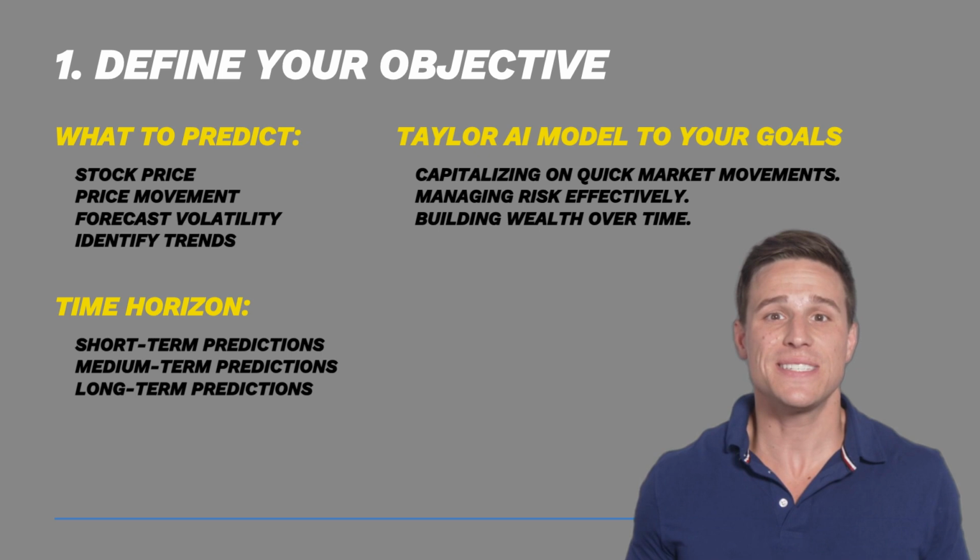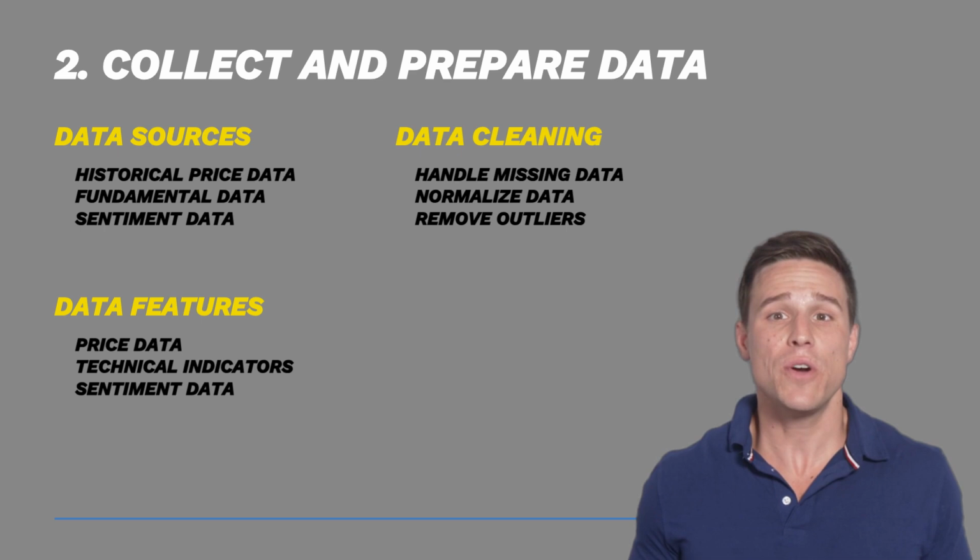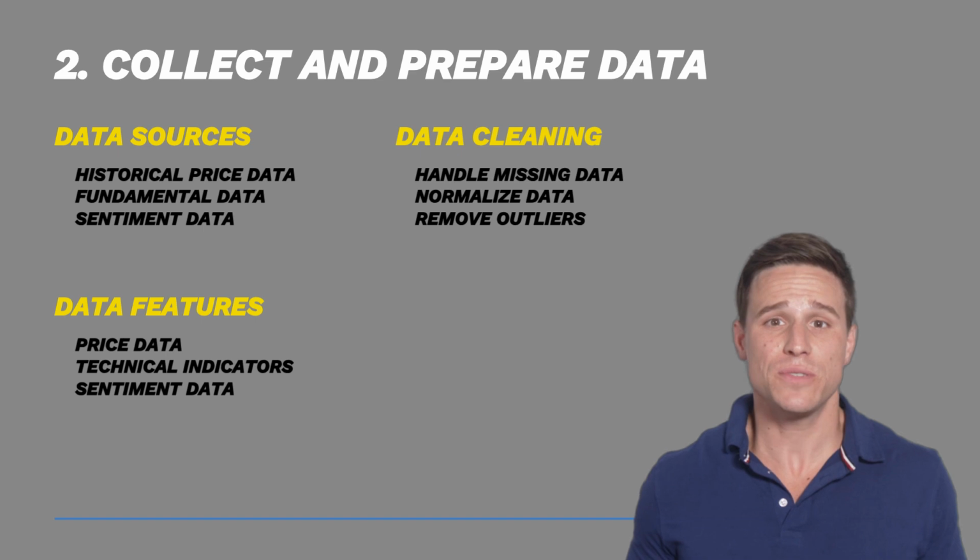This clarity guides data collection, model selection, and evaluation metrics, laying the groundwork for a focused and effective trading strategy. A well-defined objective is the cornerstone of successful AI-driven trading. Collect data from sources like Yahoo Finance, AlphaVantage, and Quandl for historical price data. Include fundamental data such as earnings reports and PE ratios. Use alternative data like news sentiment, social media trends, and economic indicators.